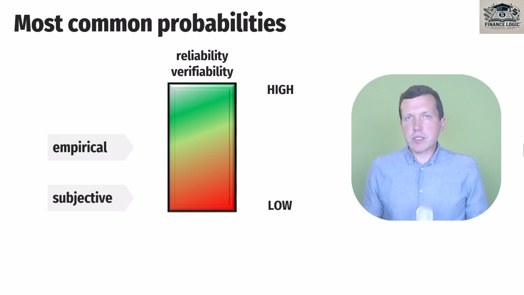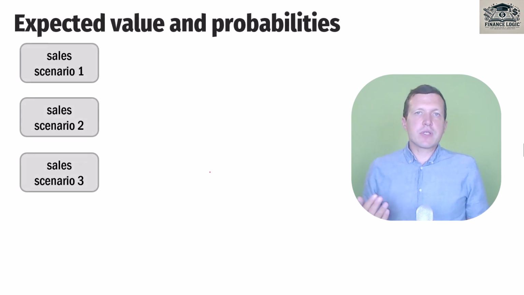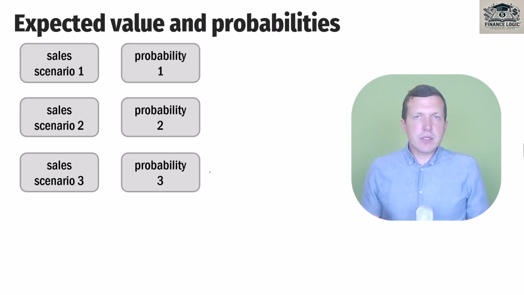Now let's continue with such parameter of expected value that is very helpful in business decisions. Expected value, it is weighted average number of our result depending on probabilities that we define. For example, we have three different scenarios of our sales and we have relevant probabilities.